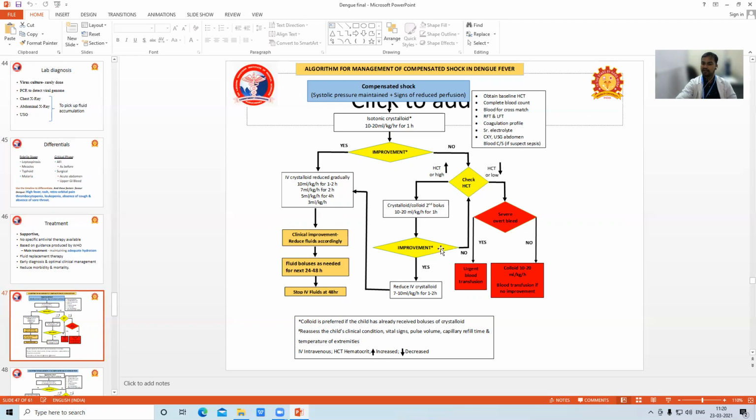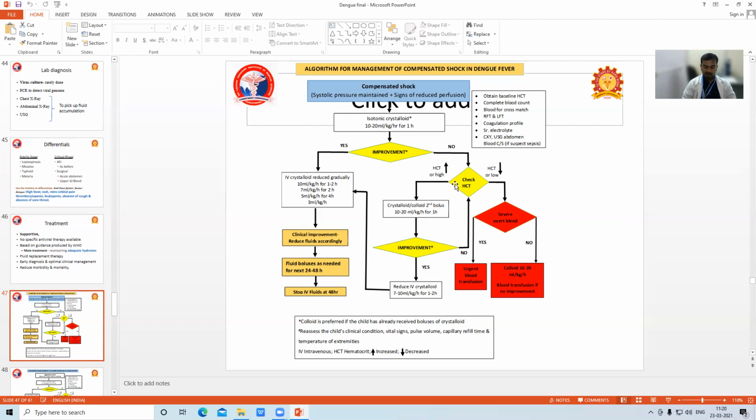Check hematocrit. Yes, the child has improved. Reduce to 7 ml, then follow. Gradually reduce the fluid. If there is no improvement or the hematocrit is low, when the child is not clinically improved and the hematocrit has not improved, what do you think? We should think, yes, there is some severe bleeding.